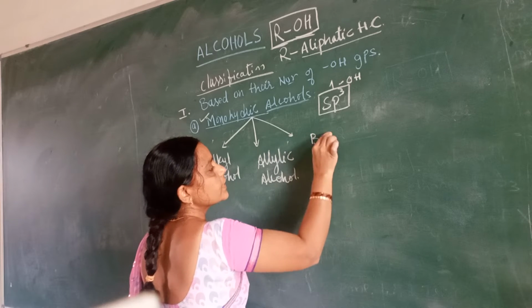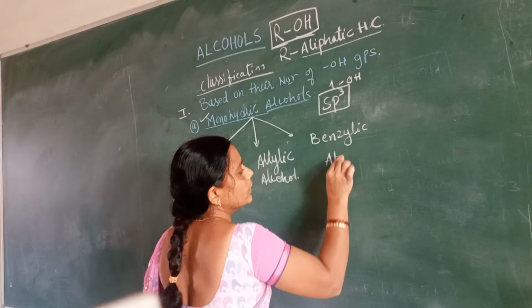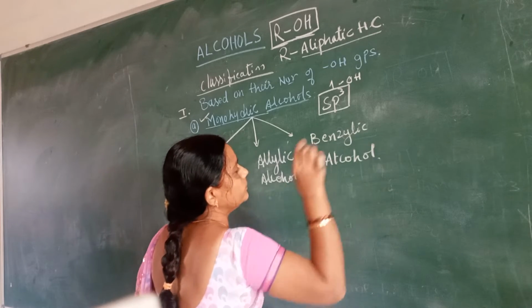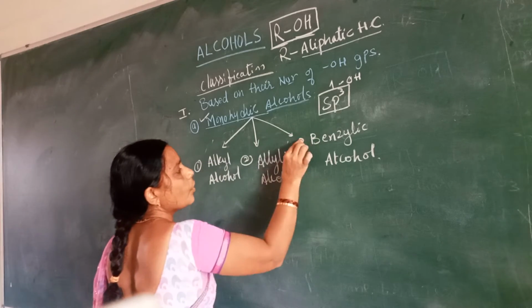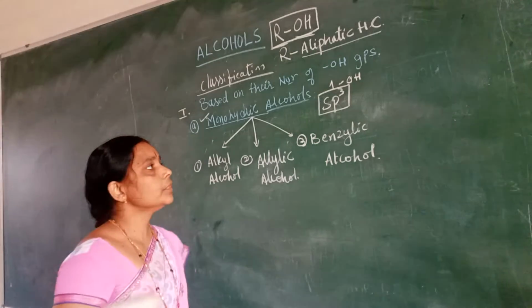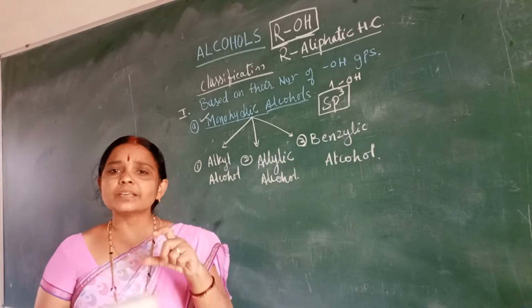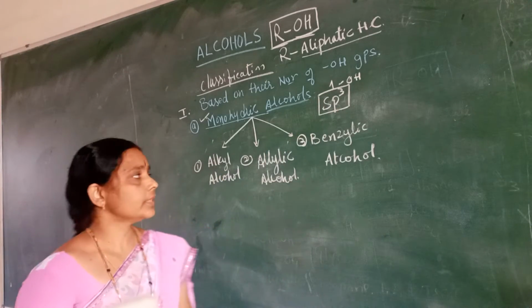And the third one is benzylic alcohol. All these 3 groups show sp3 hybridization. In between the compounds, only single bonds are present, hence it represents sp3 hybridization.